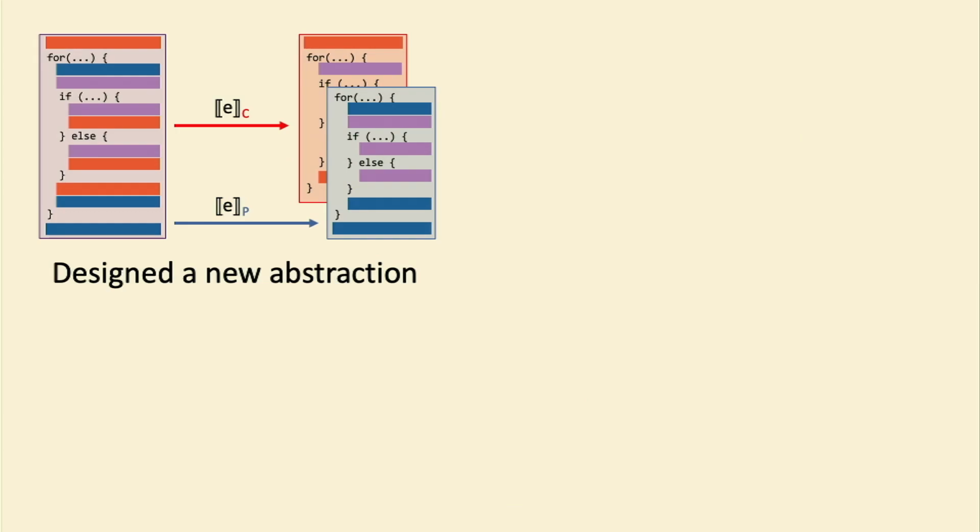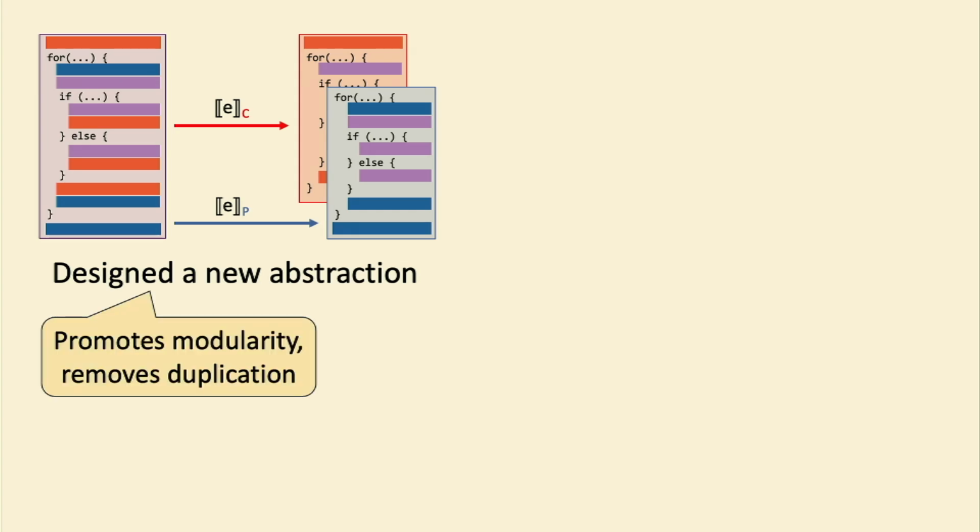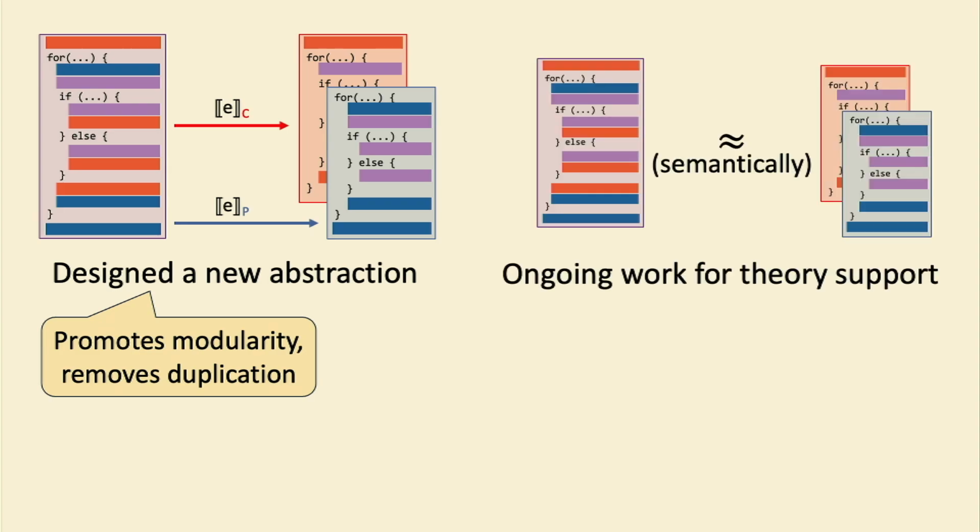OK, so to summarize, first we designed this new, hopefully pretty cool abstraction. We hope that it promotes modularity and removes duplication by allowing the developer to specify a single combined block that we then define how to compile to something executable. There's also ongoing work specifically on how to prove notions of semantic equivalence.